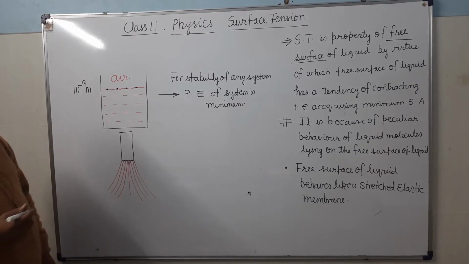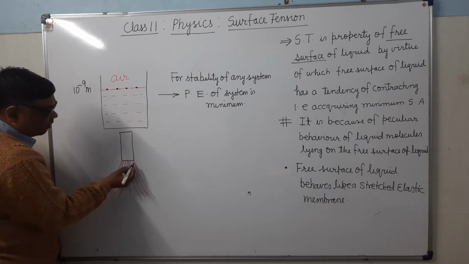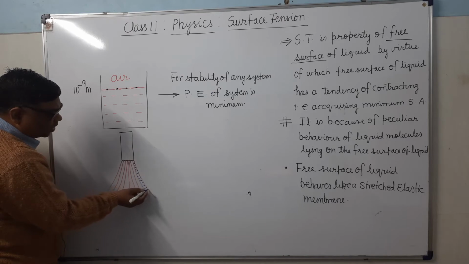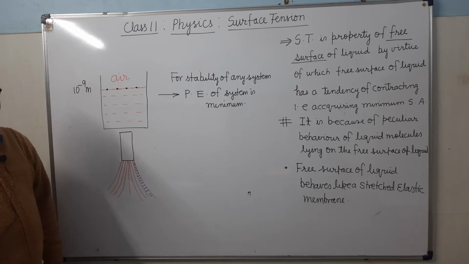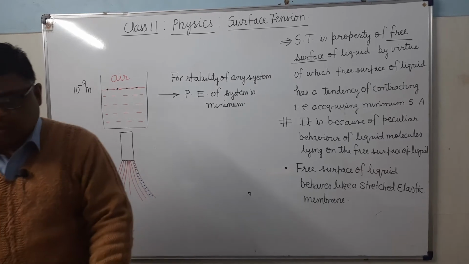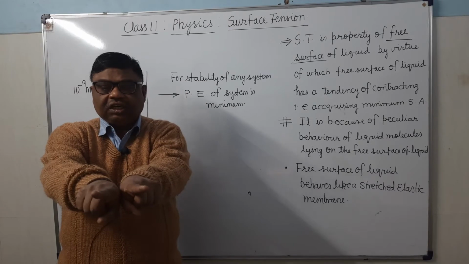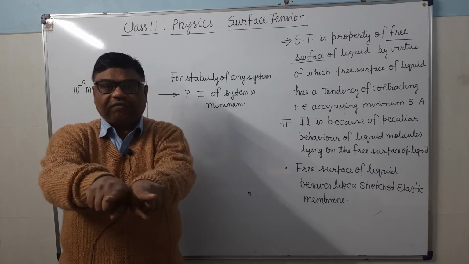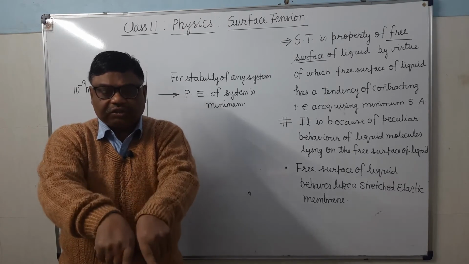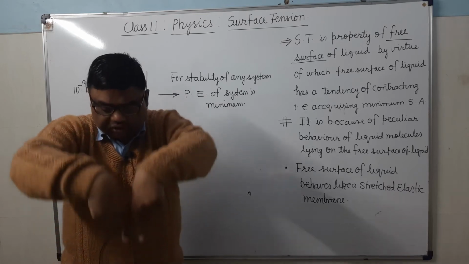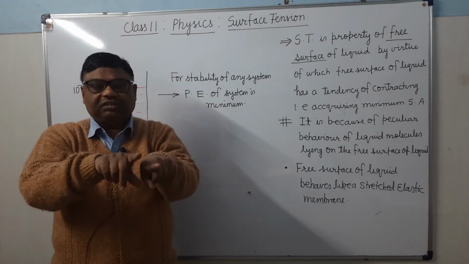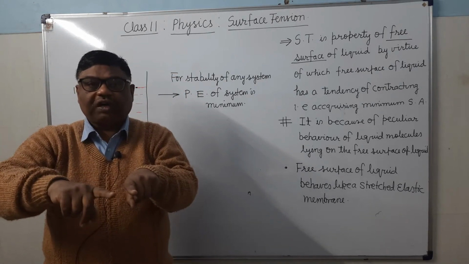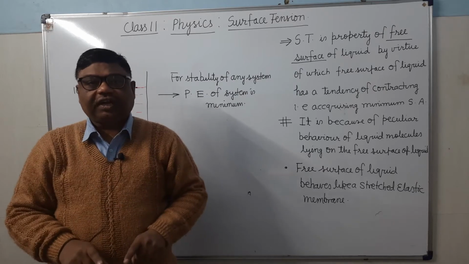Why is it so? Because when it is inside the water, there is a water film. Here I am showing in between two hairs. A similar water film will be in between other hairs also. For example, here you can see one hair is this, other hair is this. So here there will be a water film. It's clear? Now when you take it out from water, what will happen? This water film will have a tendency of shrinking.